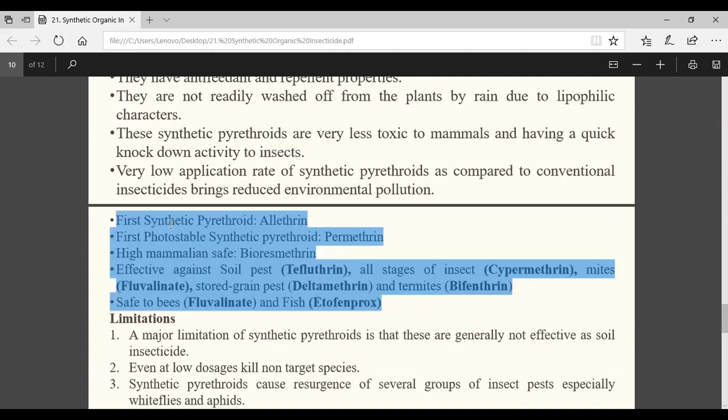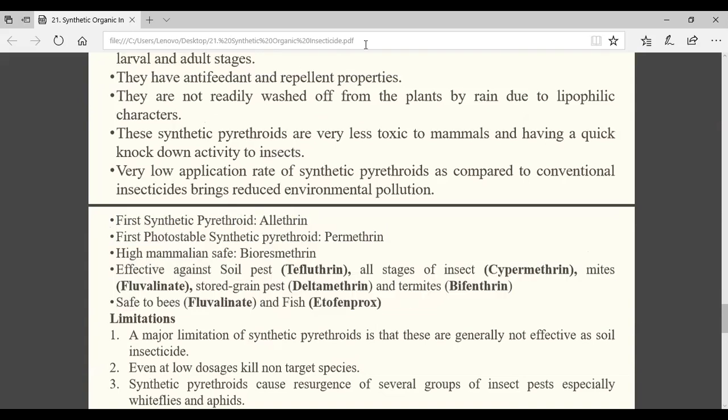You see, the first synthetic pyrethroid is allethrin. Note it down. It may come in the exam. Then the first photostable synthetic pyrethroid is permethrin. The highest mammalian safe synthetic pyrethroid is bioresmethrin. These are not that much of importance.